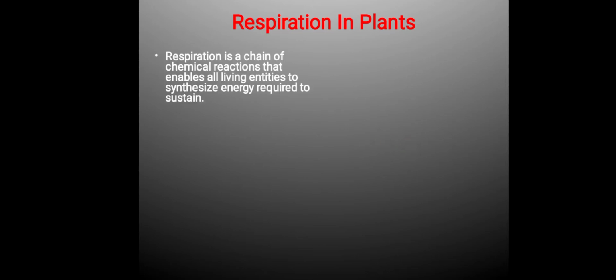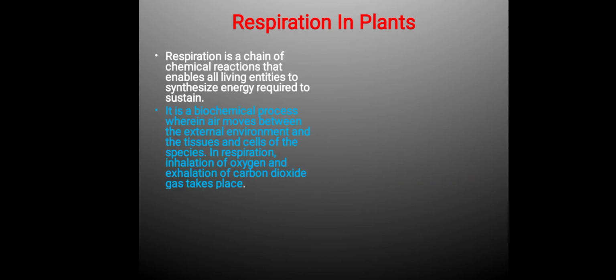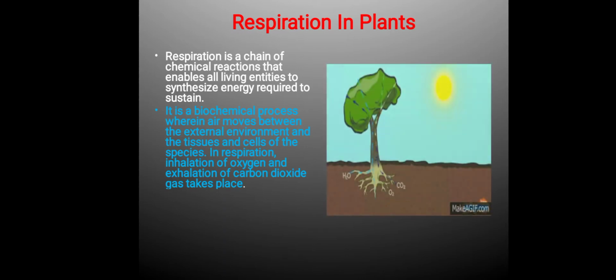Good morning, class. Today we are going to start a new chapter, that is respiration in plants. Respiration is a chain of chemical reactions that enables all living organisms to synthesize the energy required to sustain. It is a biochemical process wherein air moves between the external environment and the tissues and cells of the species. In respiration, inhalation of oxygen and exhalation of carbon dioxide gas takes place.